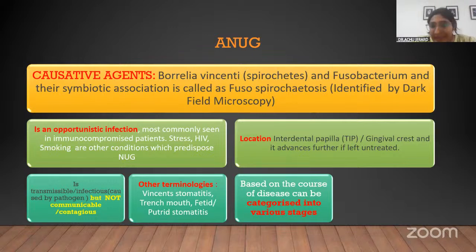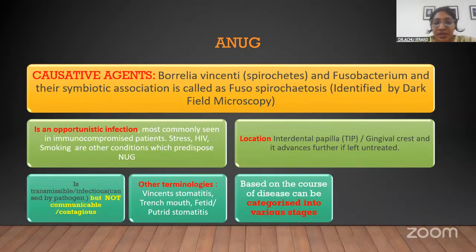And clinically, it starts with the tip of the interdental papilla. If not treated, it continues to involve the whole papilla, then the gingival crest, the marginal gingiva, then the attached gingiva, and then further down and down, to the mucosal areas also, and can cause entire periodontal destruction.